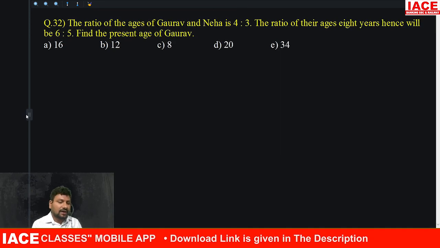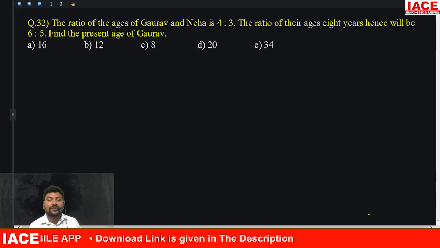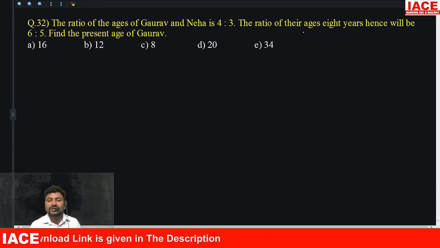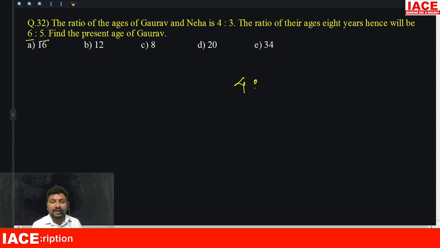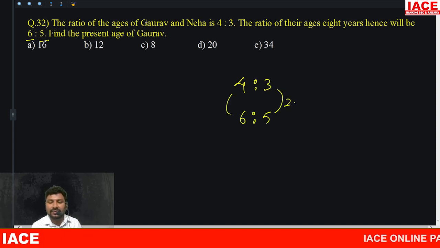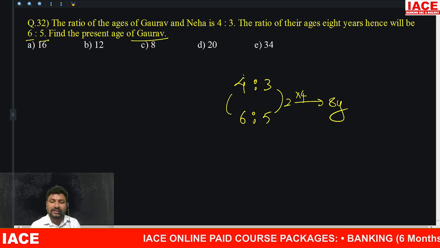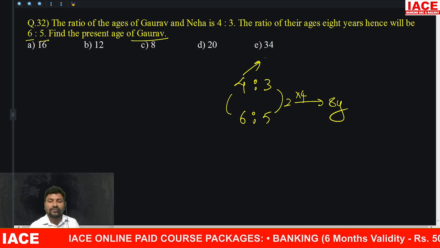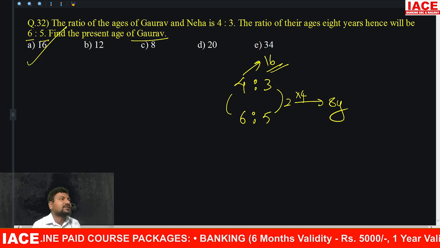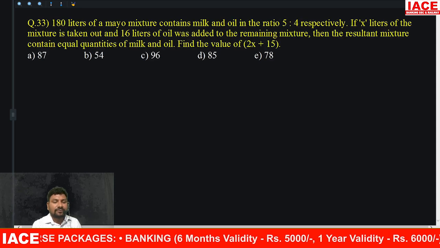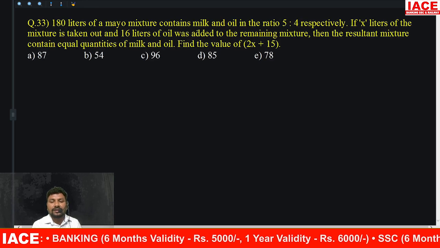The ratio of ages of Gaurav and Neha is 4:3. The ratio of their ages 8 years hence will be 6:5. You can observe that clearly. The present is 4:3. Later on it is 6:5. How many parts gap? 2 parts. 2 parts equal to 8 years. 1 part equal to 4 years. We need to calculate Gaurav's present age. Gaurav's present age is how many parts? 4 parts. 4 fours is equal to how many years? 16 years. Option A.